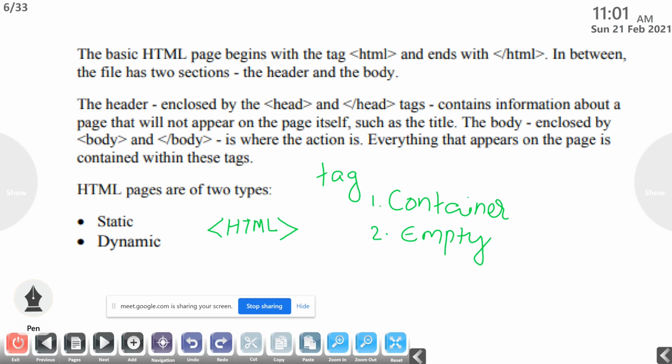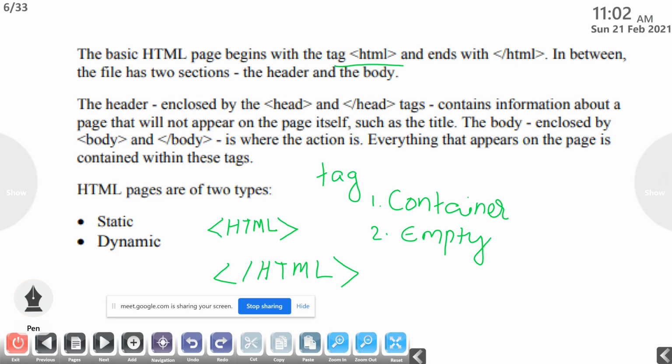The basic HTML page begins with the tag HTML and ends with /HTML. These HTML tags are not case sensitive, so we can use uppercase letters, lowercase letters, or mixed letters. There is no problem.